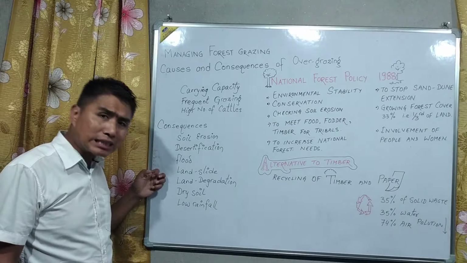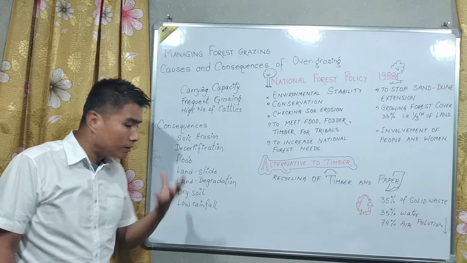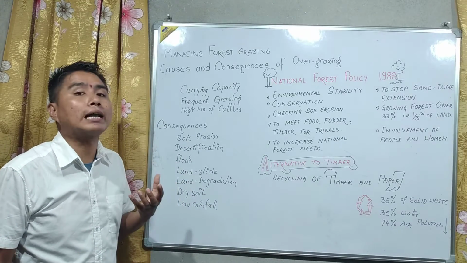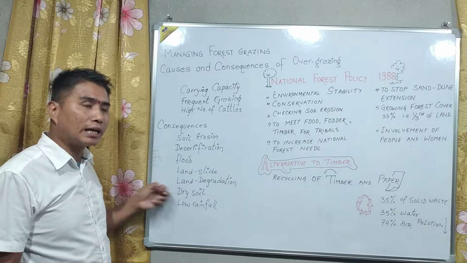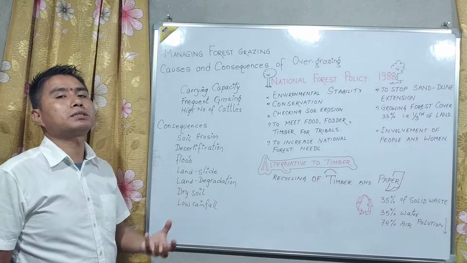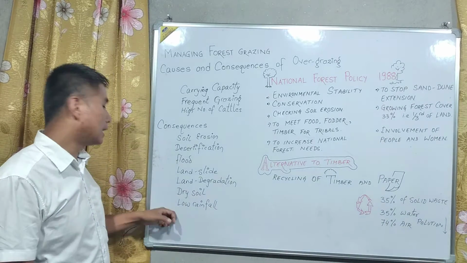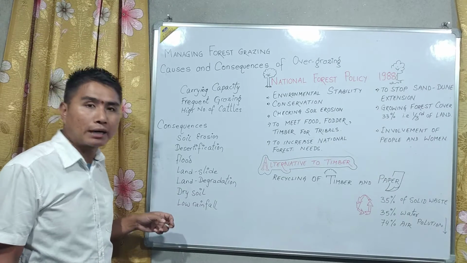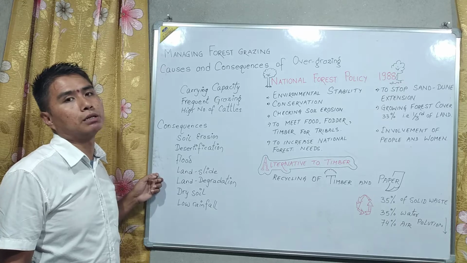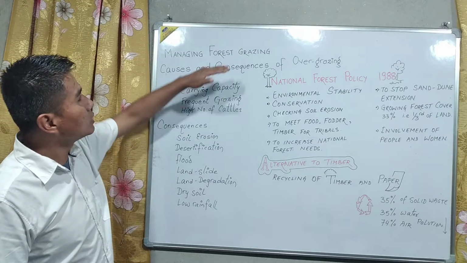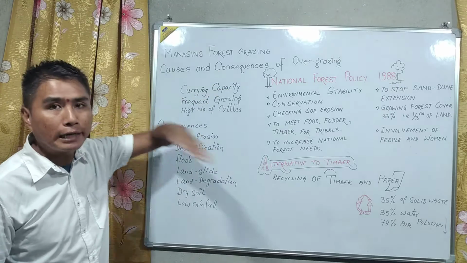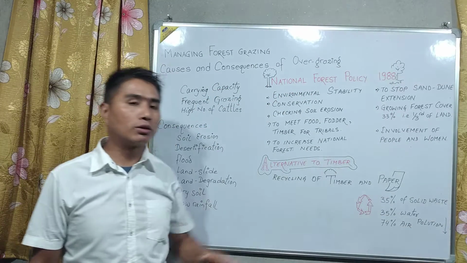Floods will occur, landslides can be there, and land degradation means later on vegetation cannot occur there. Later on the soil will not be fertile enough. The soil will be dry, and the temperature of the soil will also rise. Why? Because the water holding capacity of the soil will fall, and this will definitely change the rainfall pattern. It will affect the climate and the water cycle of that particular place. So grazing is important, but it has to be managed because overgrazing is not good.